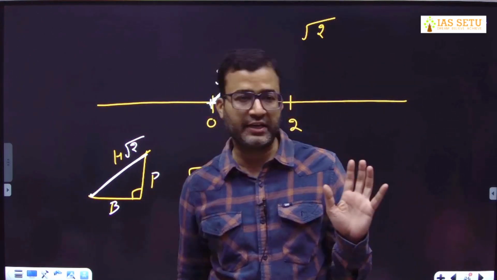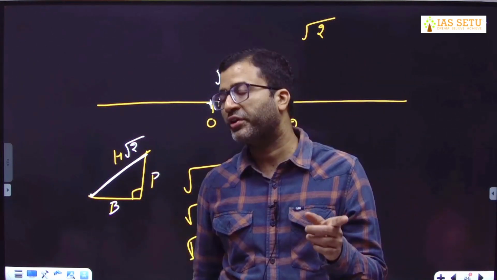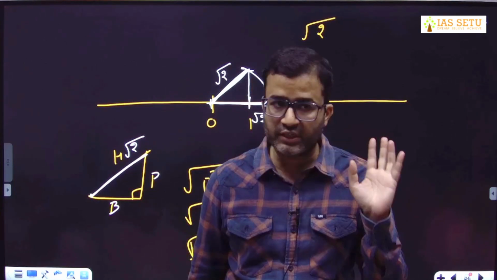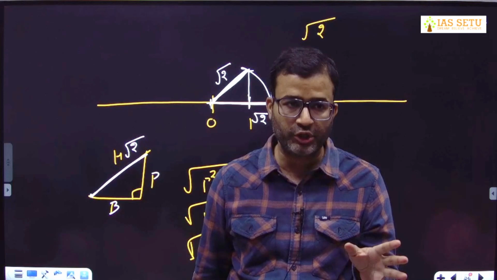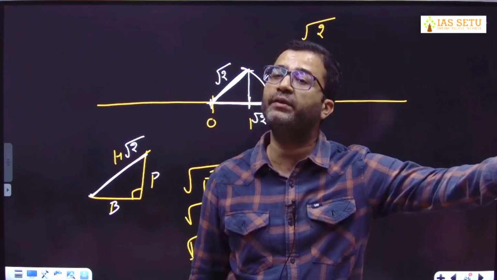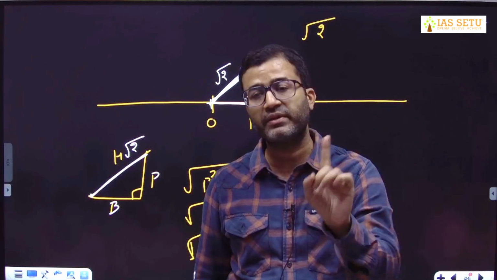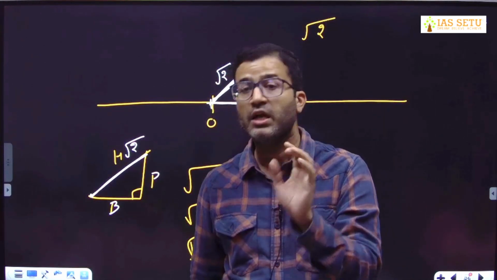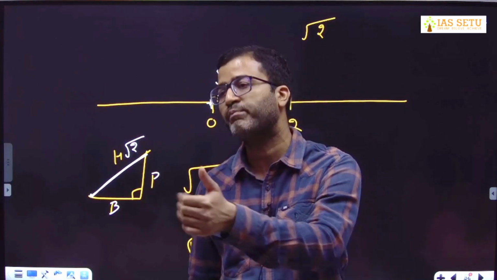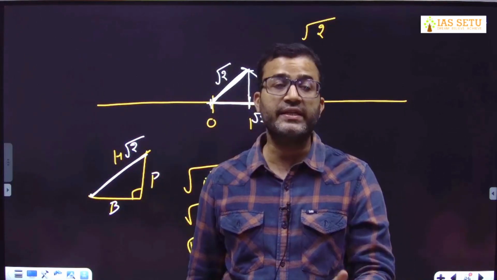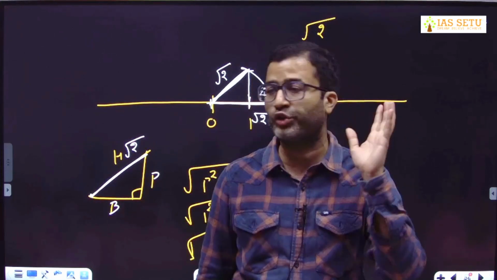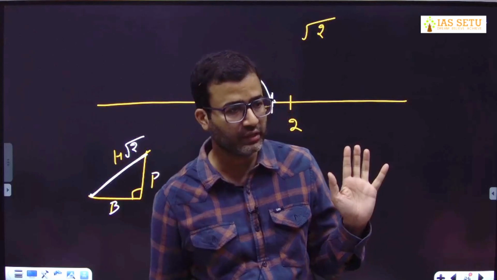Let us revise irrational number. First thing about irrational number: either your numerator is non-integer or your denominator is non-integer, or both are non-integer. Because the moment it is integer upon integer, it becomes a rational number. Condition same रहेगी, denominator can't be 0. Second, some examples of irrational numbers are under root 2, under root 3, under root 5, pi. Next, when we convert an irrational number in decimal, neither does it terminate nor does it repeat. Fine.